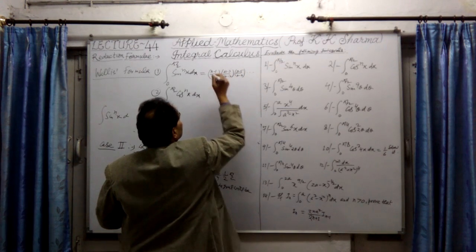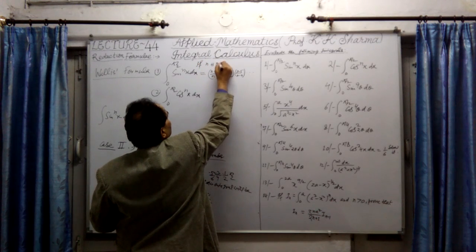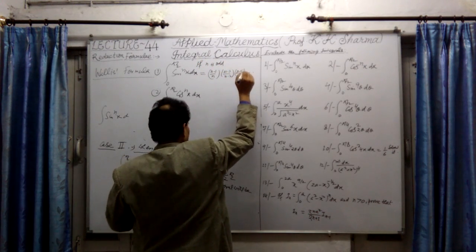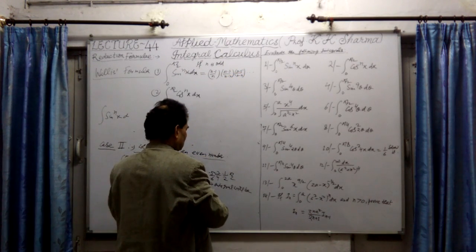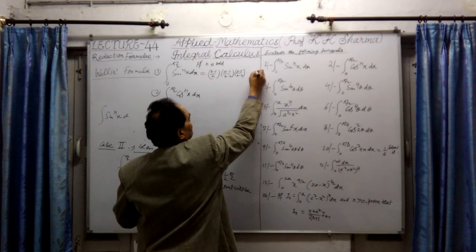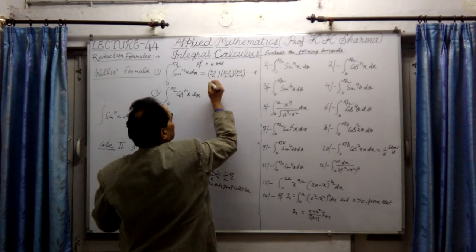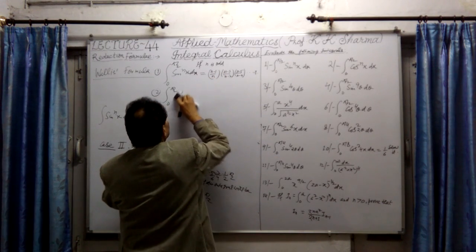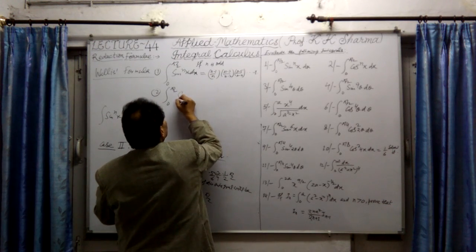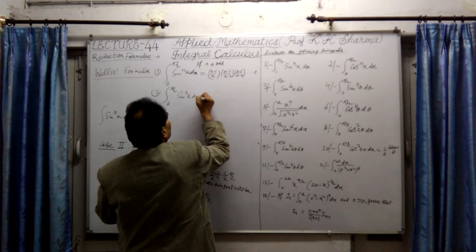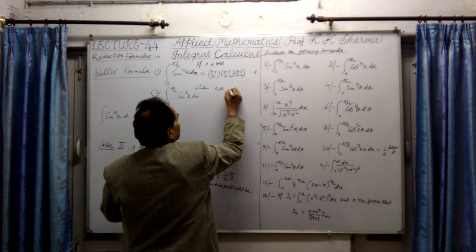And last result, if n is odd, okay, and last result was 1. Why 1? Because cos x by subtract 1. It was 1 here, multiplied by 1 in case of odd number. If it is even number, then cos nx, second formula for that we take for sin nx, when n is even number. When n is even number.